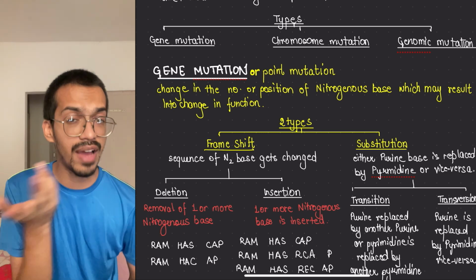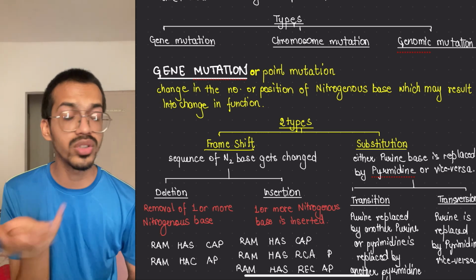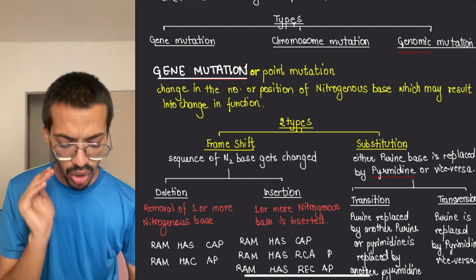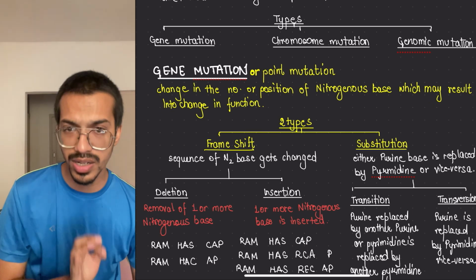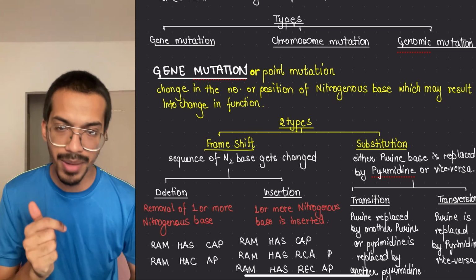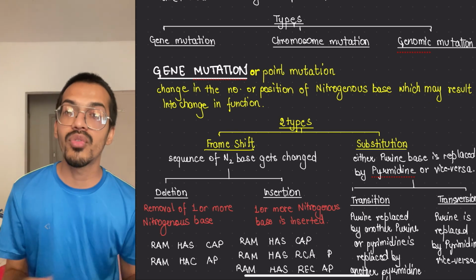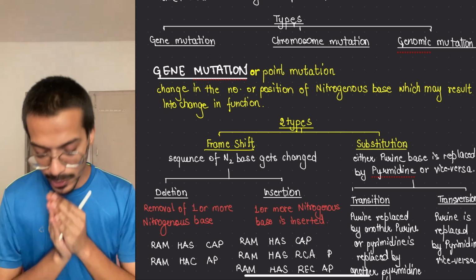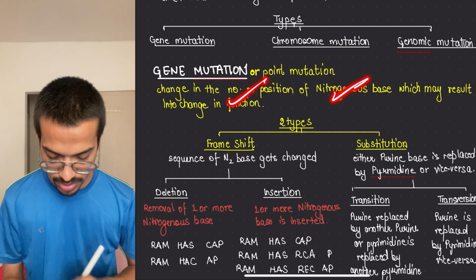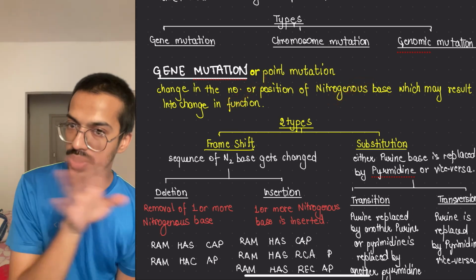Nitrogenous waste. If you have done the biomolecules, you know how the DNA is being made. If not, then don't worry, in the next chapter you will understand, because we're going to recap it. So for now, remember that genes are made up of what? Nitrogenous bases. Okay, so there will be change in the nitrogenous bases. Nitrogenous bases are two types, purine and pyrimidines, you know that.